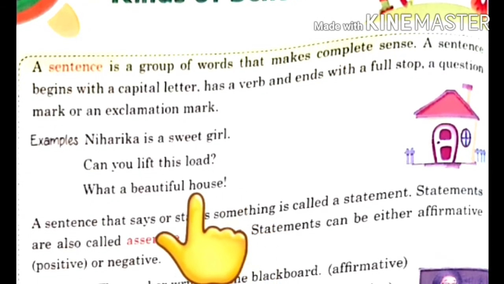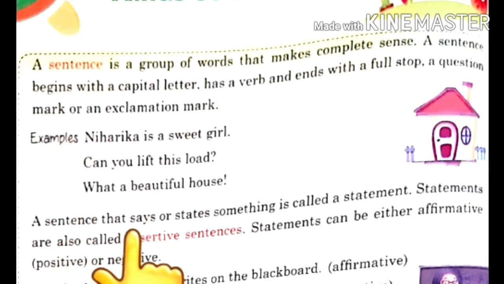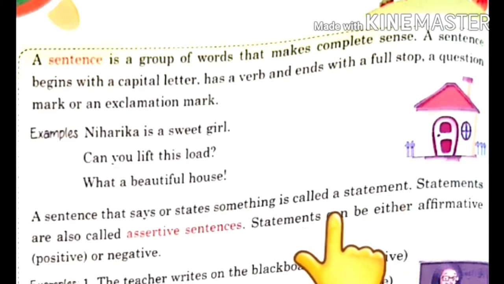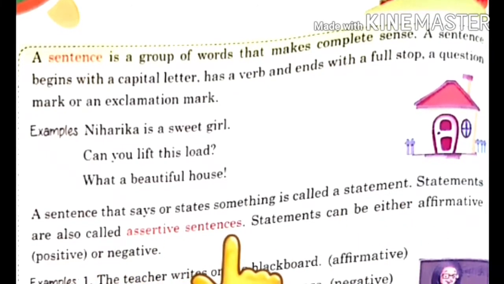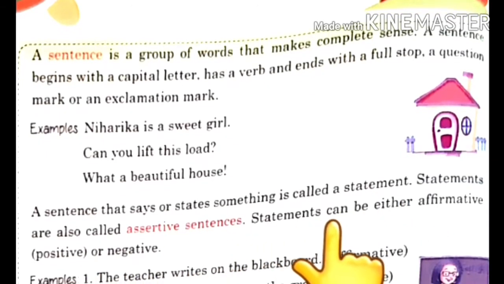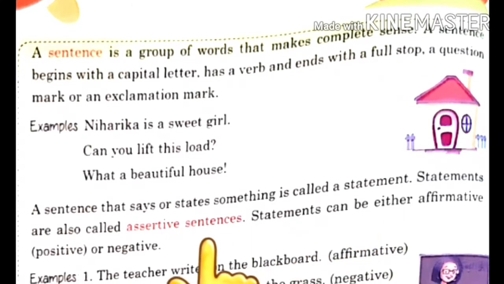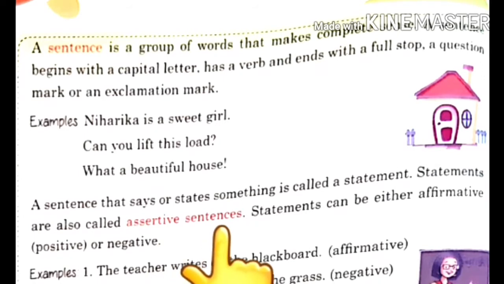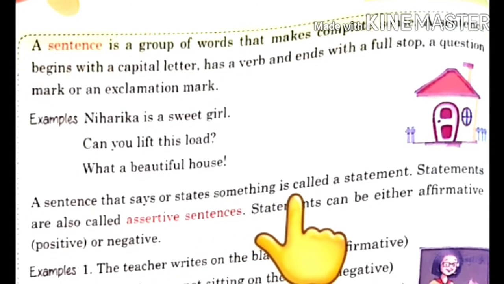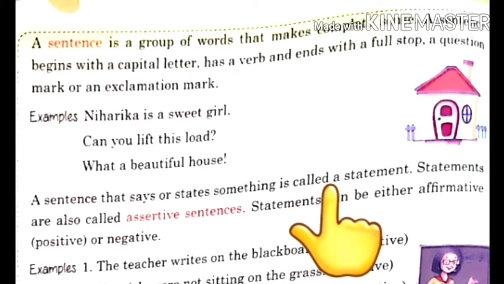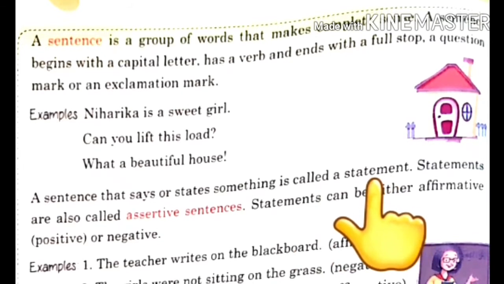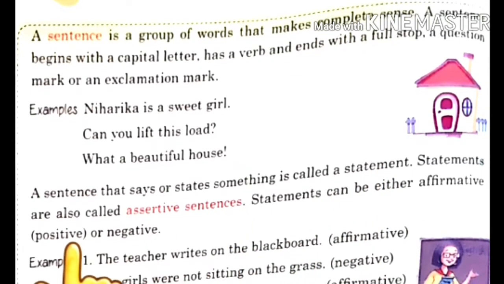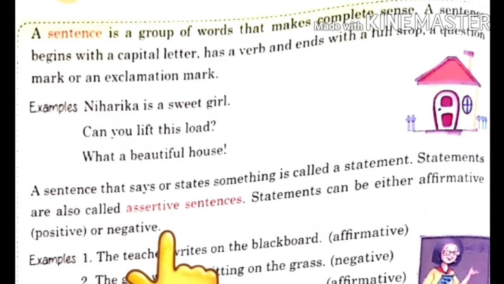Okay? A sentence that says or states something is called a statement. Statements are also called assertive sentences. Statements can be either affirmative, means positive, or negative. Now the simple sentences in which we are just telling about any subject, that is called a statement, means simple sentences. So that type of sentences can be positive or negative. Now what is the meaning of positive or negative?